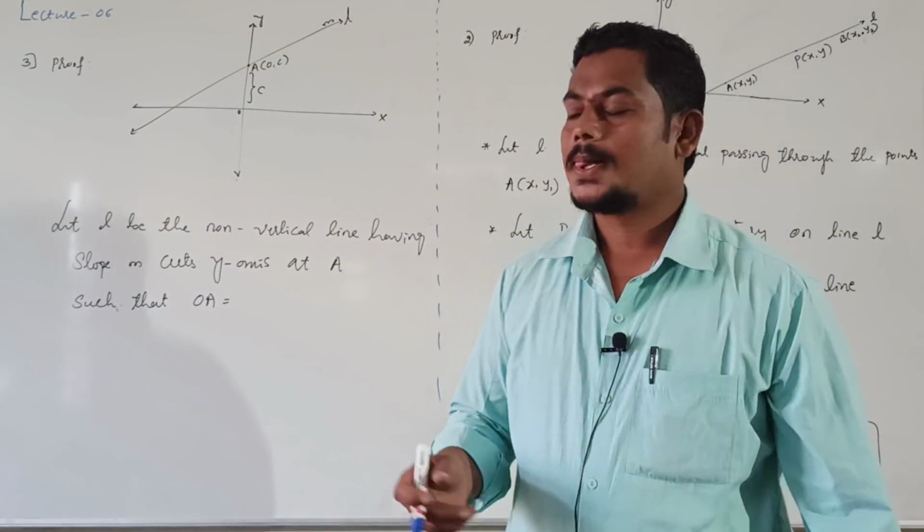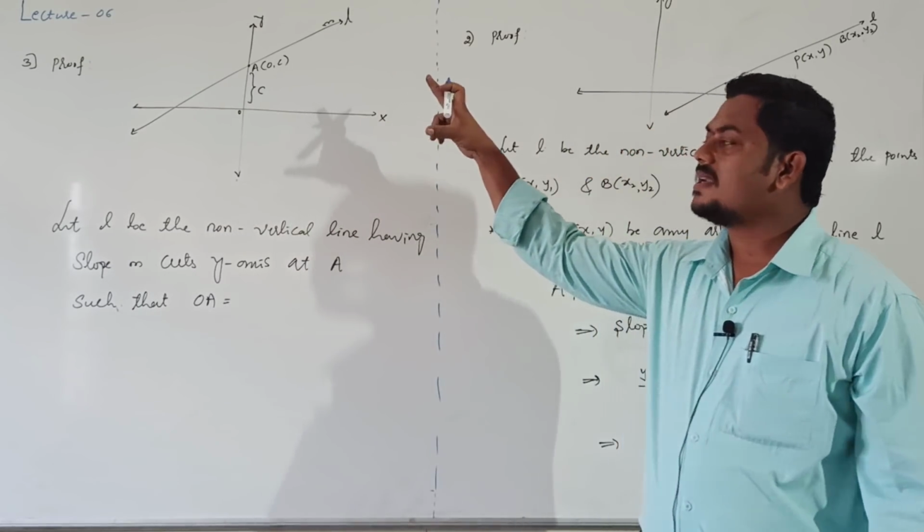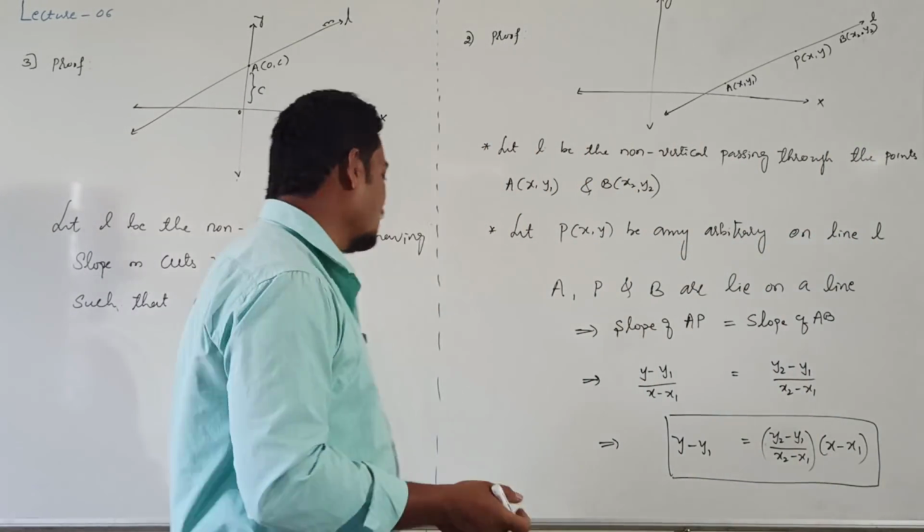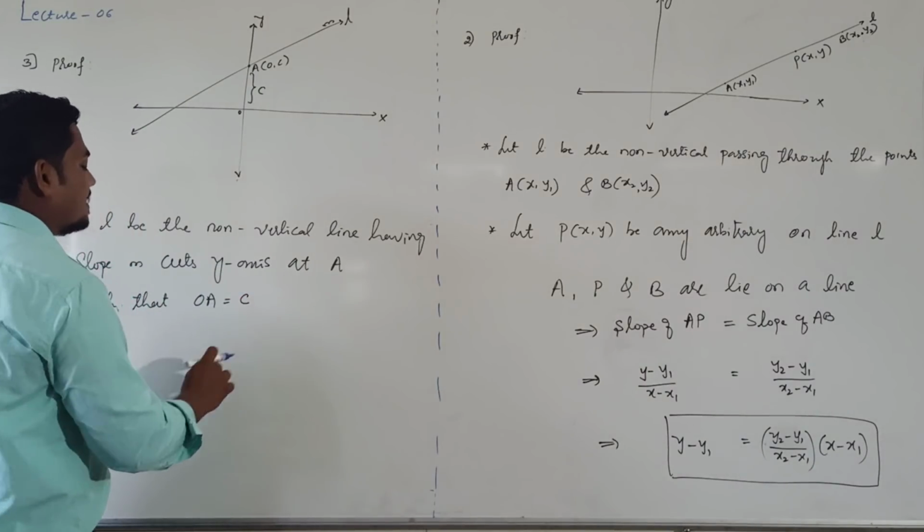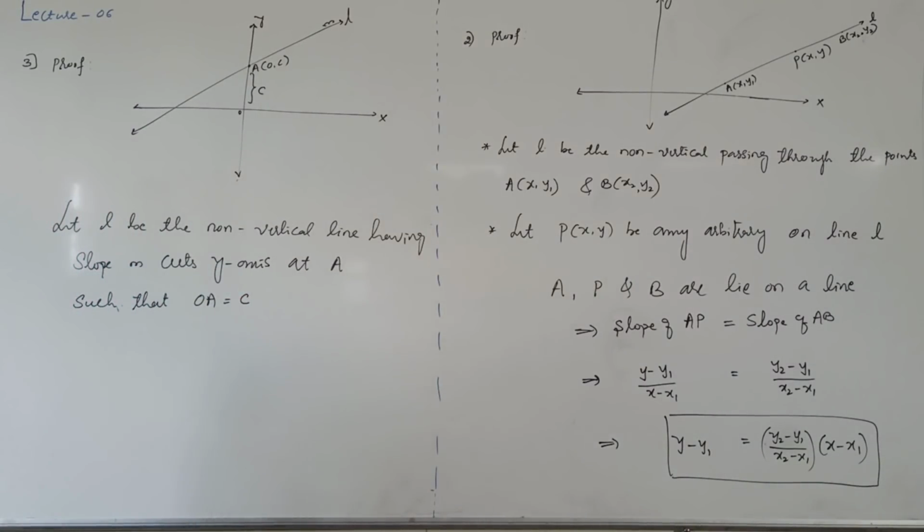OA is y-intercept of the line. Such that OA is equal to small c, right?